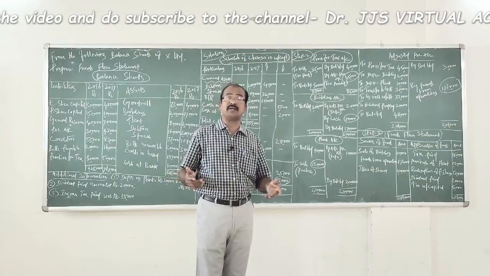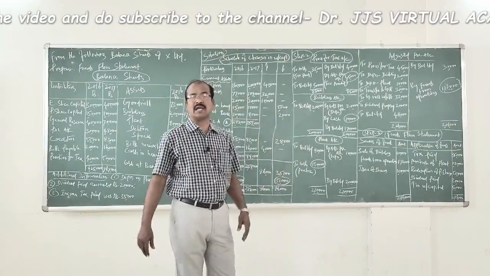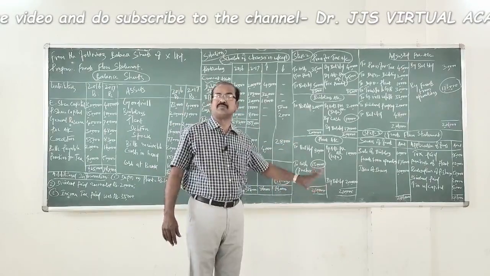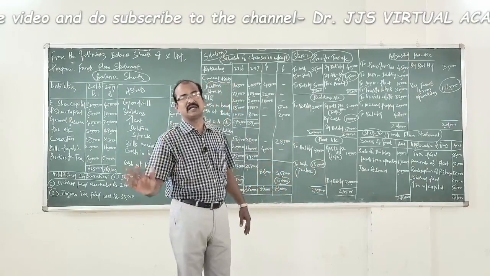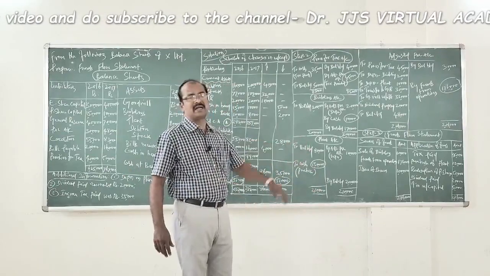How could it have taken place? It's because of purchase of plant. So plant account debtor to cash, a hidden information of purchase of plant for a value of 1,30,000 has been found out through the preparation of a plant ledger account.